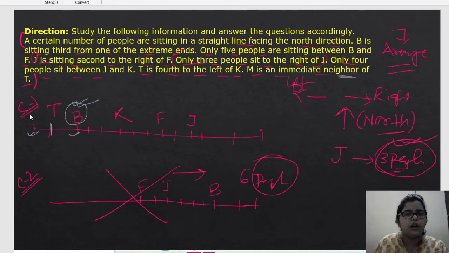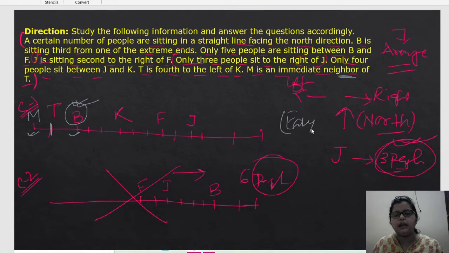So there is only one vacant place, that is this one. So M will sit here directly. So we can solve this type of question very easily, and this type of question is very easy.